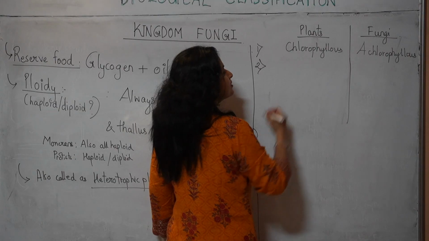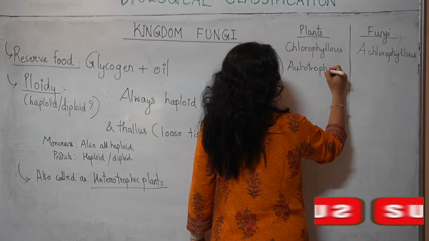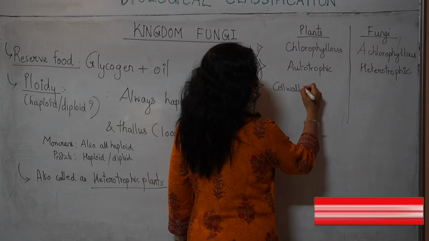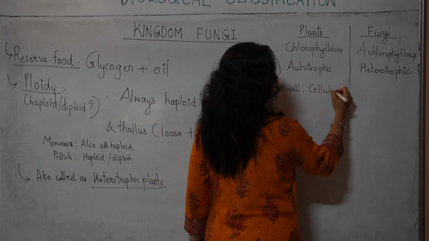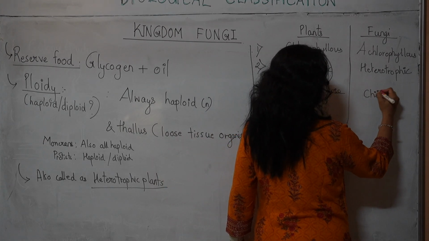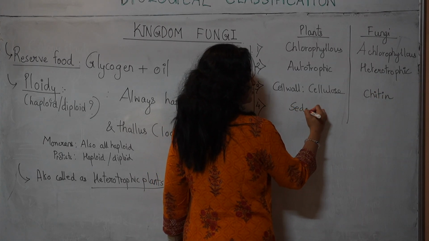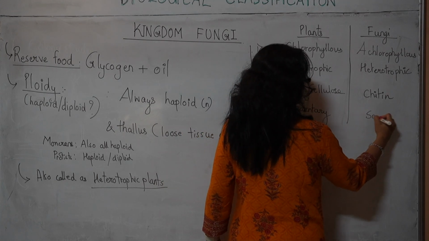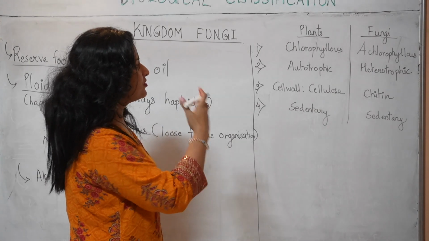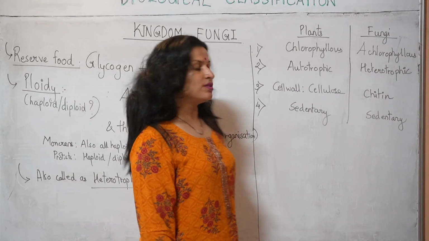Next, plants are autotrophic, fungi are heterotrophic. Cell wall for plants is cellulose. Cell wall for fungi is chitin. These are also sedentary. Okay, so these are some similarities and differences between plants and fungi.